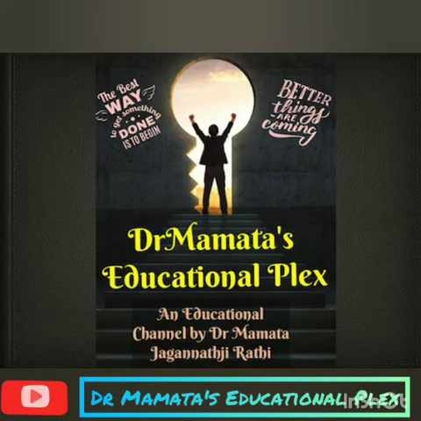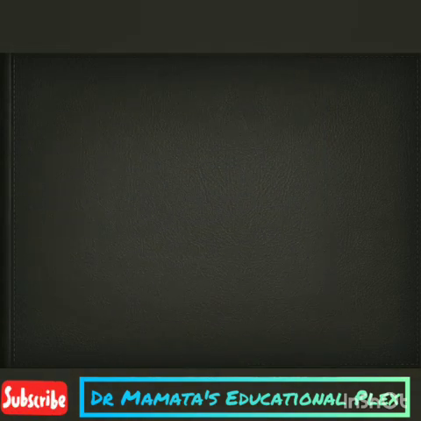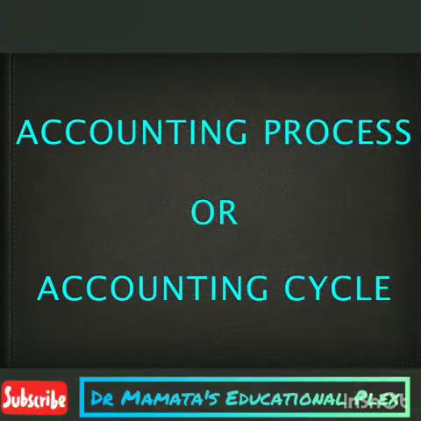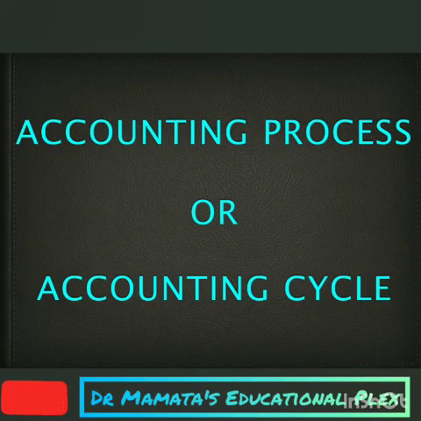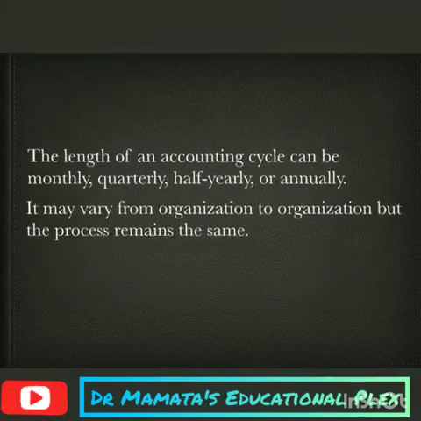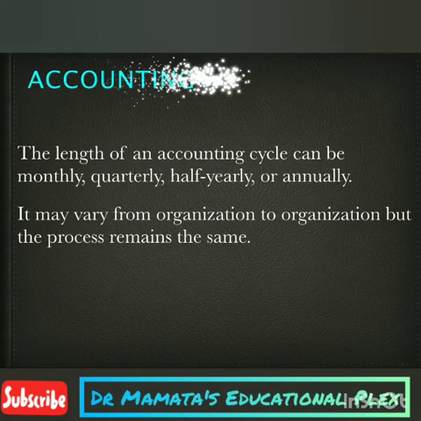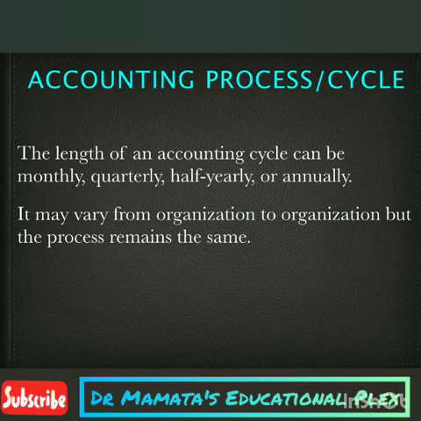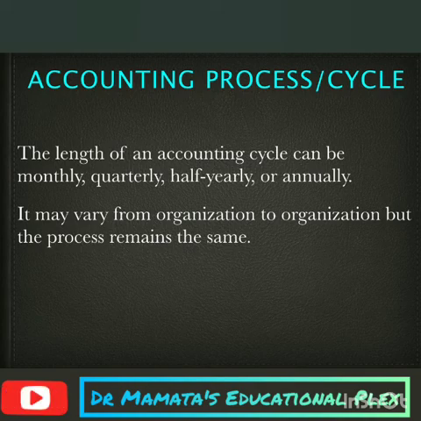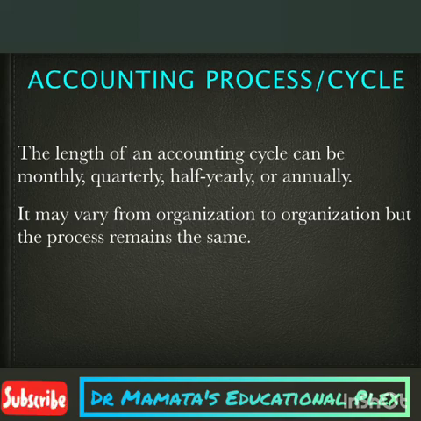In this video, we will discuss the accounting process, or we may call it the accounting cycle also. As defined in my earlier video, accounting overview, accounting involves recording, classifying, summarizing and interpreting financial information. You can go through the link given above and see my video accounting overview also.